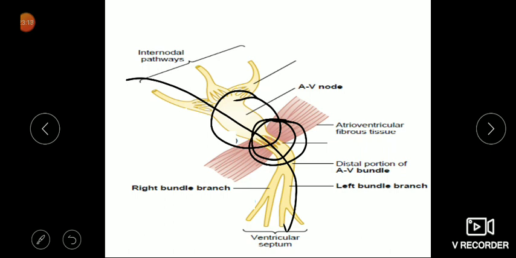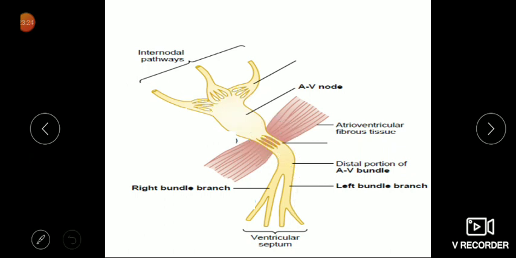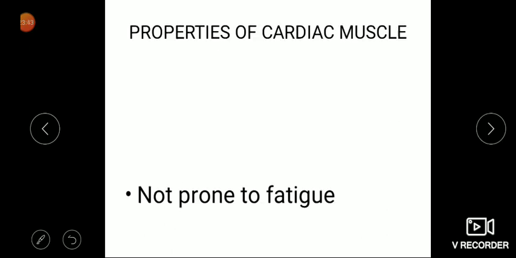So mind well, heart block means it is not a block of any vessel. It is block of conduction of impulse from this. So in ECG we'll see P wave and QRS complex are dissociated. So P wave is because of atria and QRS complex because of ventricular depolarization. So we will say dissociated. There is no QRS complex after every P wave in that condition.